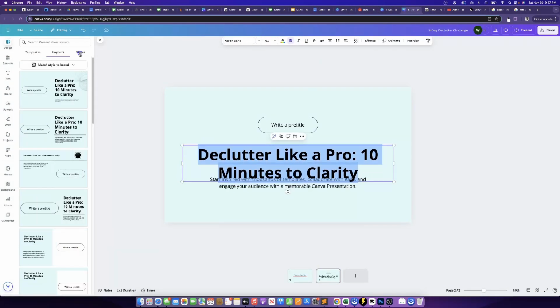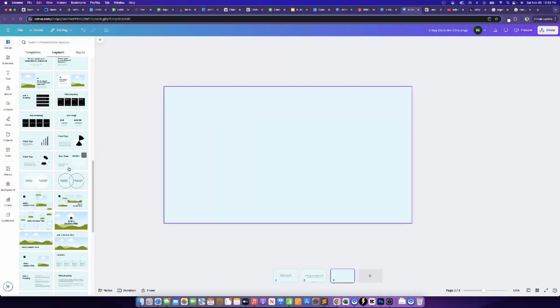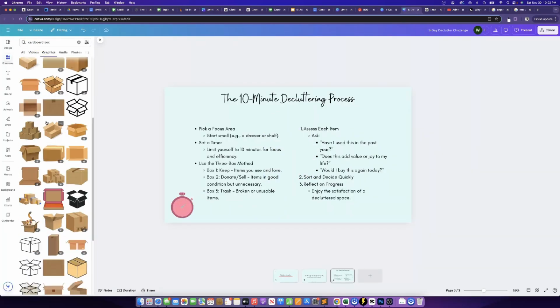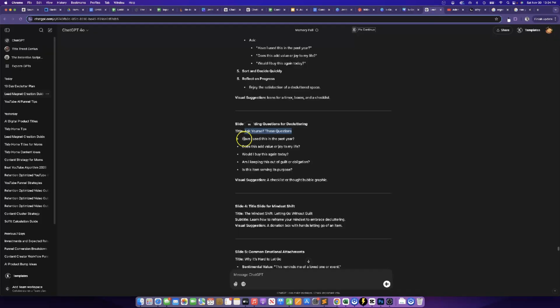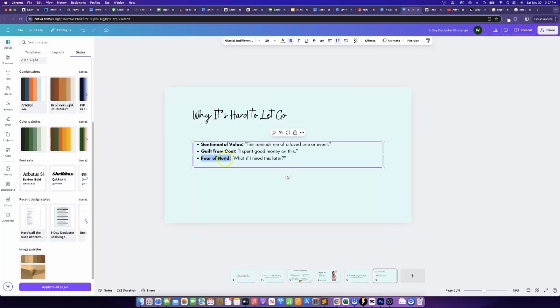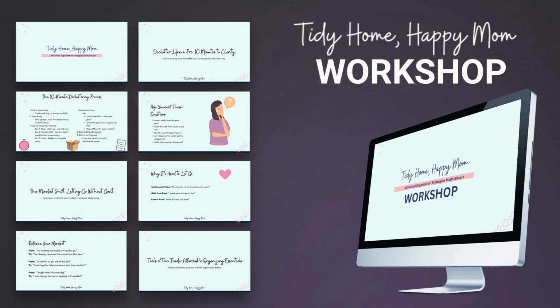So I tried to mix up the slide layouts and applied a color scheme and style that matched the lead magnet that I created earlier. And then I started copying and pasting the content directly from ChatGPT into the slide. And with just a few tweaks to the layout and design, I was able to turn the simple text into a professional looking course. And just like that, we have course slides ready to teach, inspire, and sell to our audience.